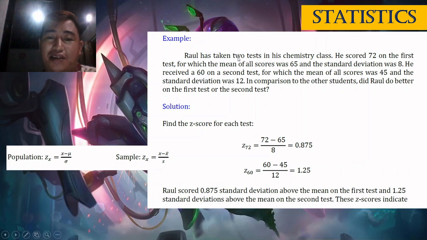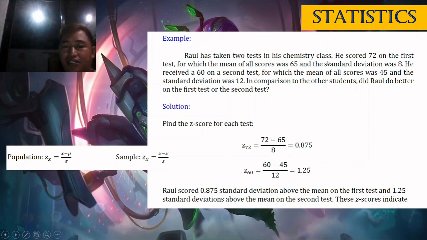Ani siya class kay mean man of all scores. Meaning, mu ni siya. Tama? Kay di man ni siya mean sa sample lang. Sa all scores man daw ni siya. So, gamiton kasi ang population nga formula. Pero okay ra gihapon class. Wala na siya nagbutang kung asa nga formula ang gigamit kay same ra man gyapon na sila. So divided by 8, kay 8 atong standard deviation, is equal to 0.875, di ba? I-calculate lang 72 minus 65 divided by 8.